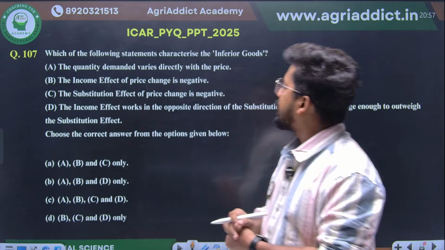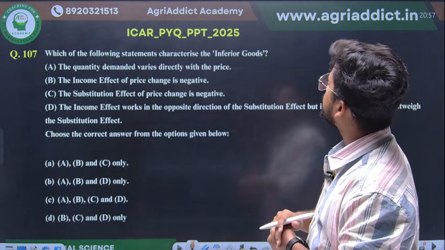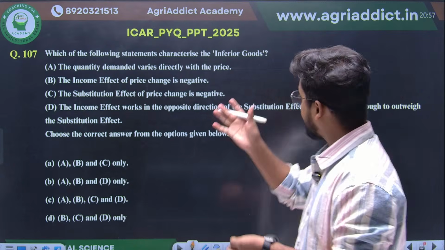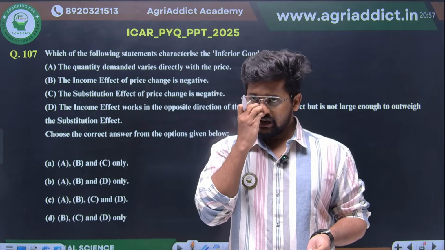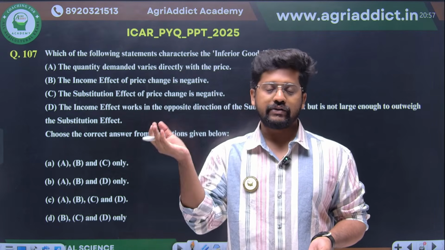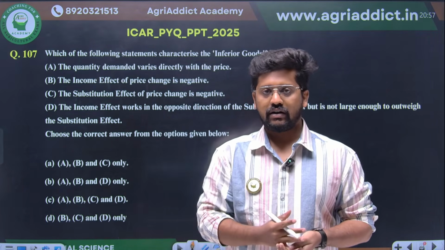Then, which of the following statements is characteristic of inferior goods? Last day I gave a snapshot regarding inferior goods versus Giffen goods.